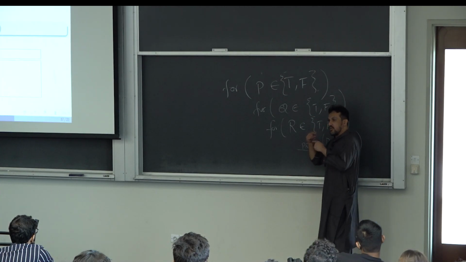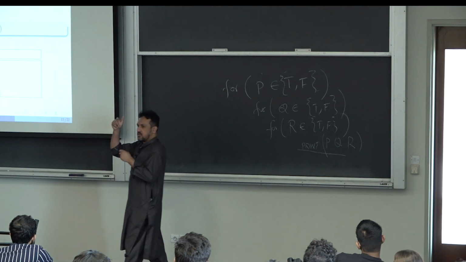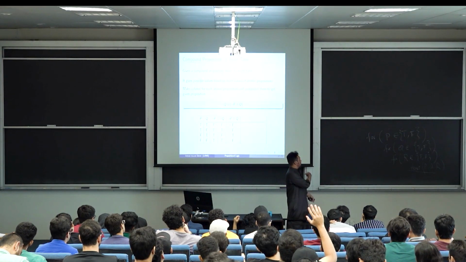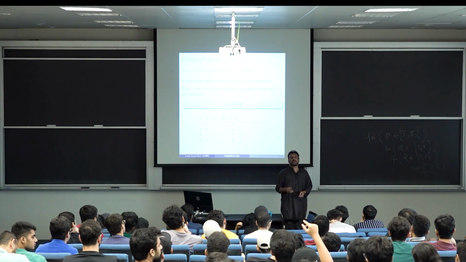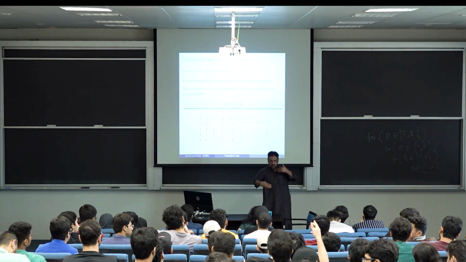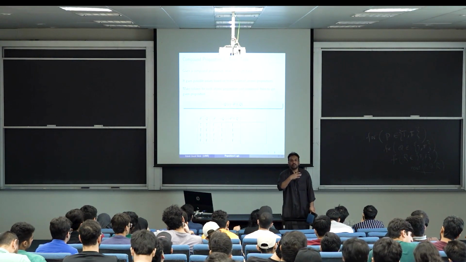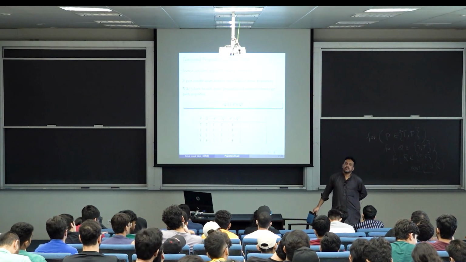R will be true, false, true, false, true, false, true, false. Q will be true, true, false, false, true, true, false, false, and P will be true, true, true, true, false, false, false, false. Yes. That's how nesting works, okay? So if you do it systematically, I always do it this way, then I don't miss any combination. Yes?